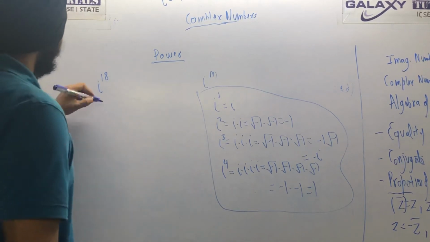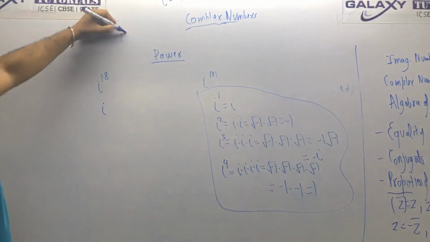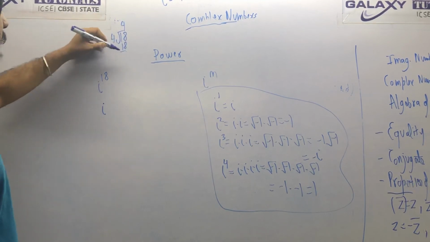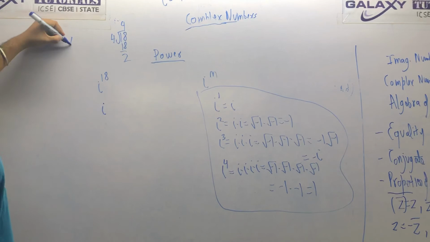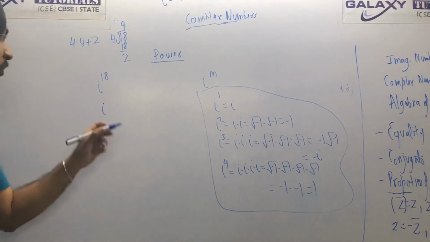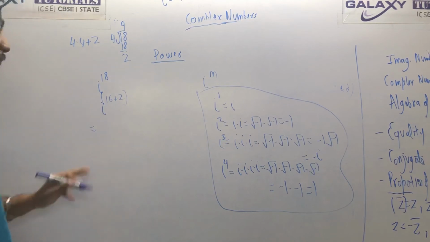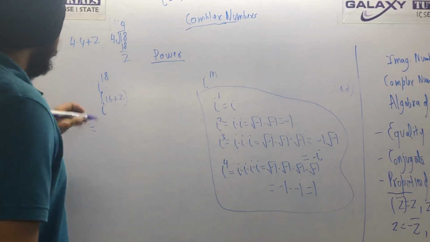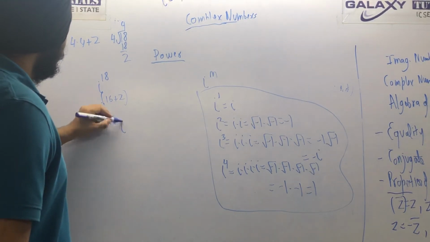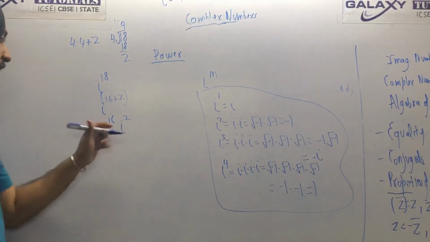So how can you write it? See, just divide it. 4 4s are 16, remainder is 2. So you can write it as 4 into 4 plus 2, that is 16 plus 2. Can you write it like this in multiple form of 4? Okay. So after that you can write i raised to the power 16 into i square. Now forget this i square for the time being.